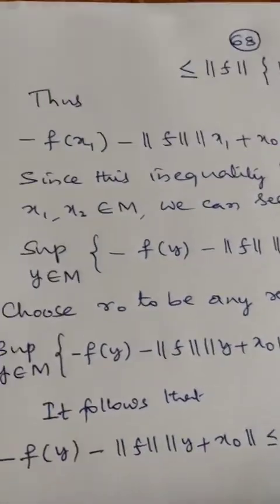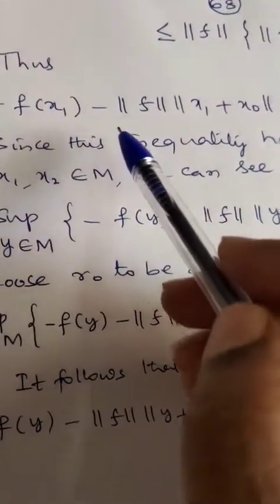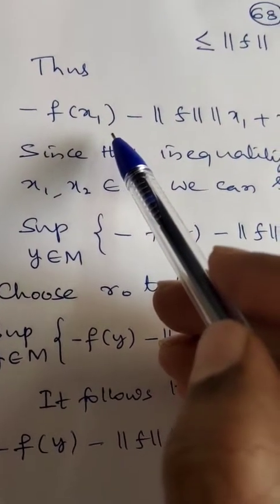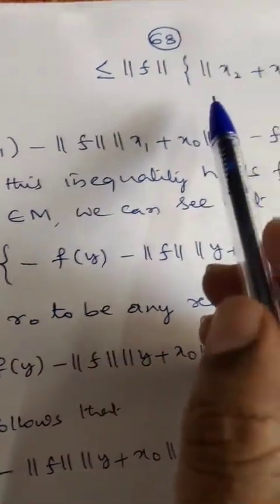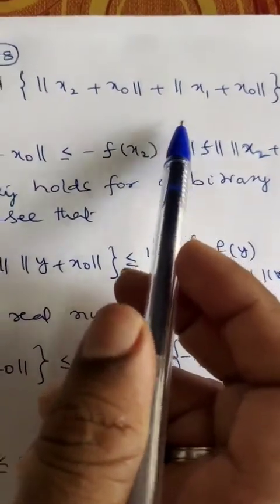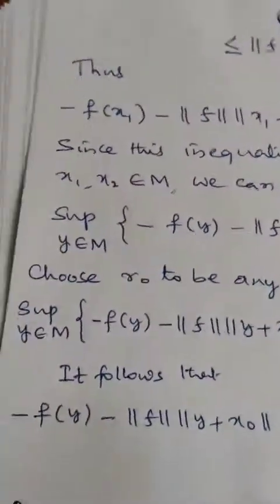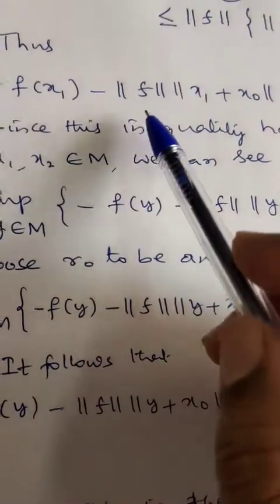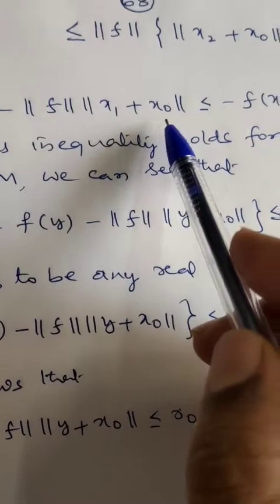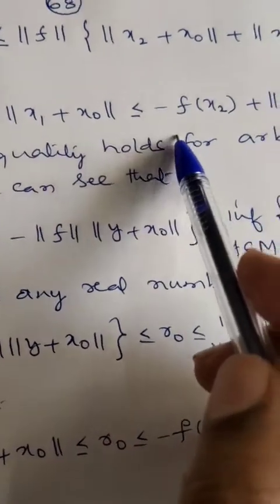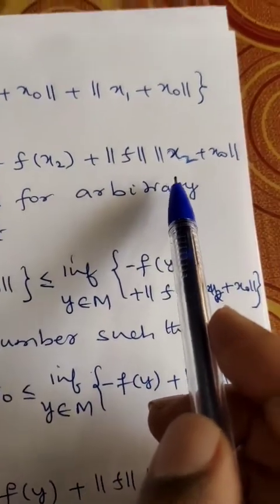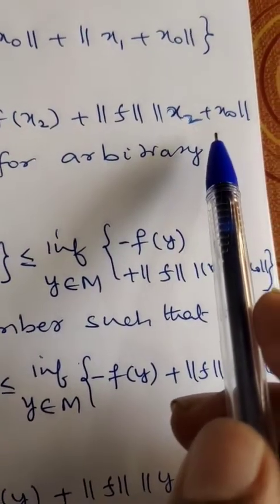So I'll keep the term minus f of x1 on the left as it is, and transfer the term involving x1 plus x naught to the left side. It gives minus f of x1 minus norm of f into norm of x1 plus x naught is less than or equal to minus f of x2 plus norm of f into norm of x2 plus x naught.